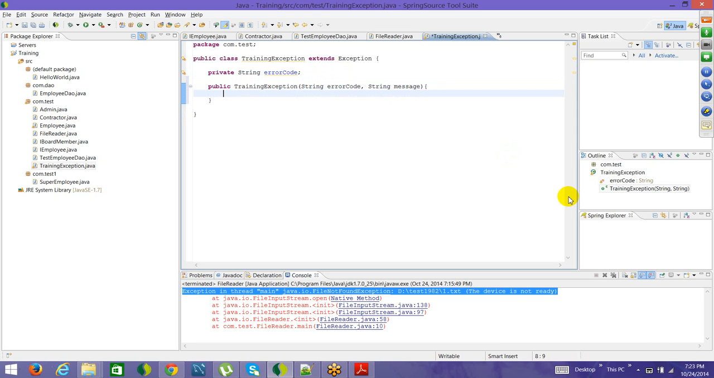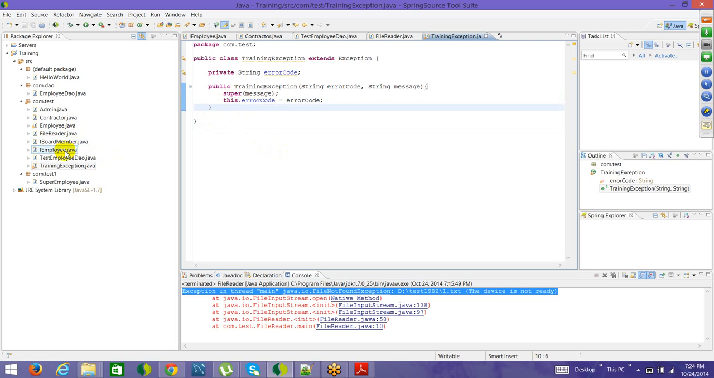Then we will say super. Why? Because we are calling the super class constructor and passing the message. After that we set the error code for this class, this.errorCode. And if you remember my earlier classes, why is this required? Because the name of the variable and the name of the class level variable are the same, and we want to set the value for the class level variable. So to distinguish, we use the word this. This is how we have done it.